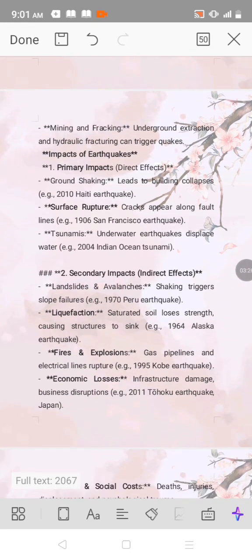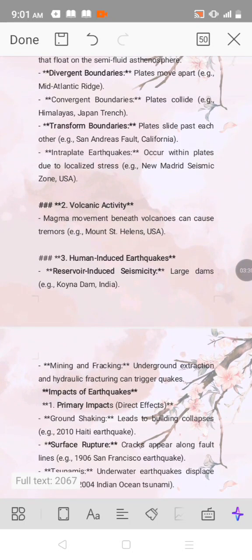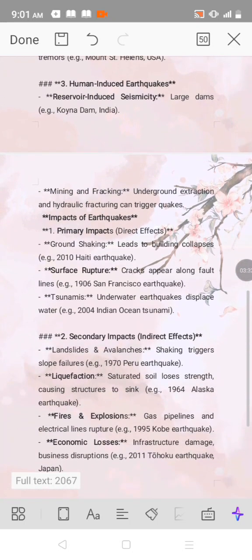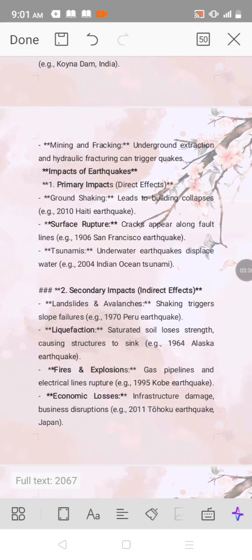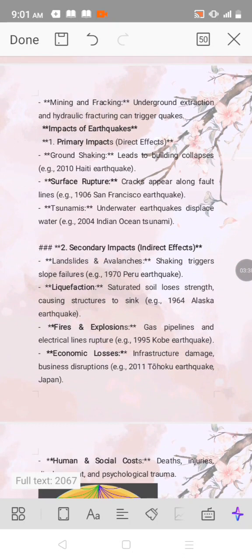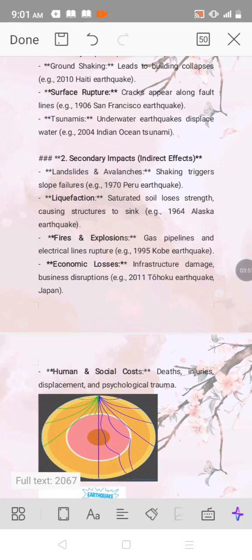Impacts of earthquakes: there are two types, primary impacts and secondary impacts. In primary impacts, surface rupture, cracking of walls, etc. Then in secondary impacts, the shaking triggers things like landslides. This mostly occurs near sea level. Then liquefaction: saturated soil loses strength and causes structures to sink.